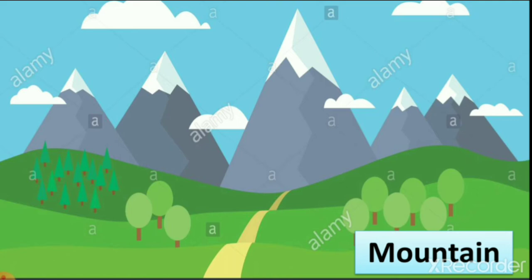Did you see anywhere that a mountain moves from one place to another? Does a mountain eat or drink water? No.